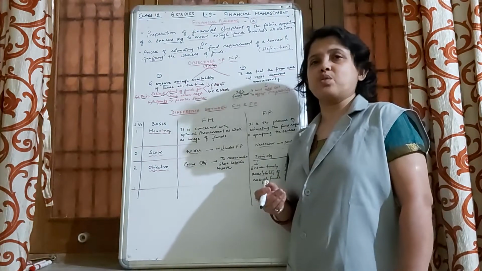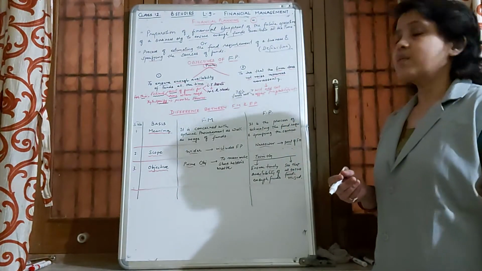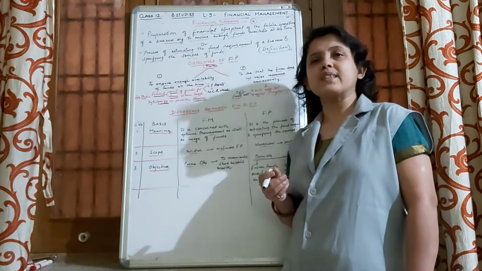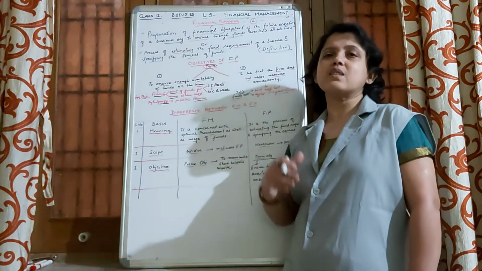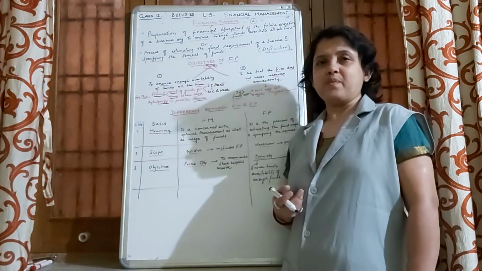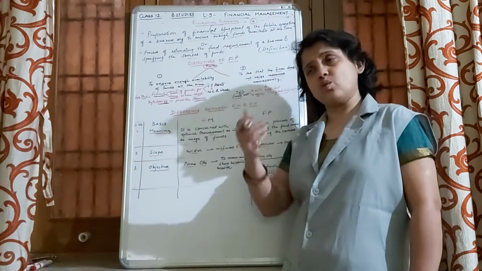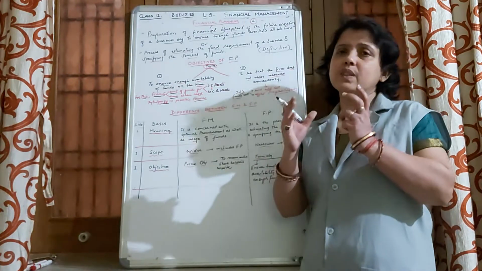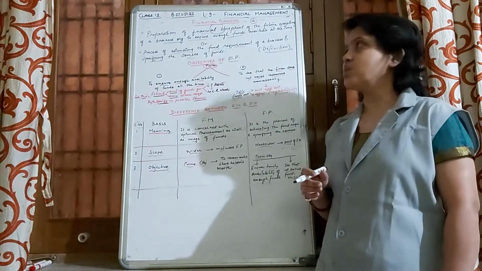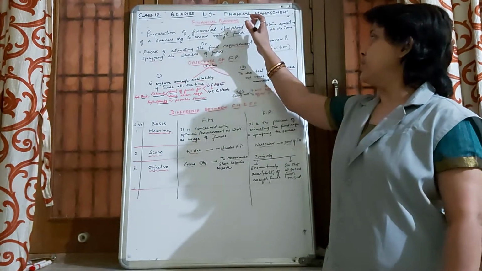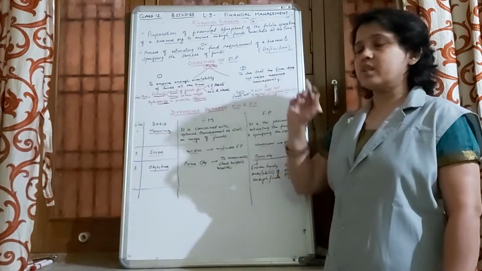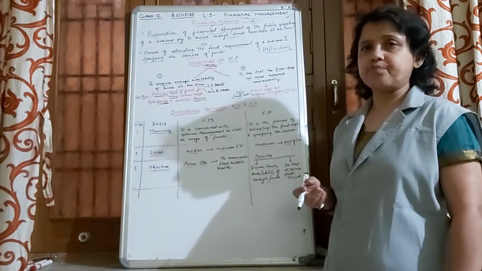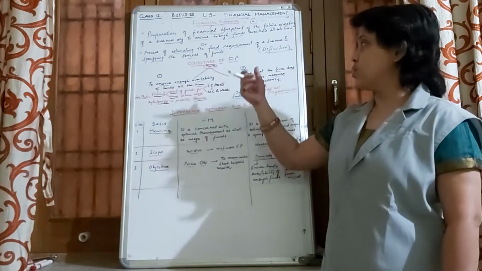Which concept ensures that there will be proper funds available in the organization and there will be neither excess nor shortage of funds whenever required? It is through financial planning. So it can be put in a 1 mark question in different ways. If the concept is clear, you can just answer the question. So either of these two definitions can be taken, but if you try to memorize the definition, it becomes easy to frame the answers. So it is something which is important.